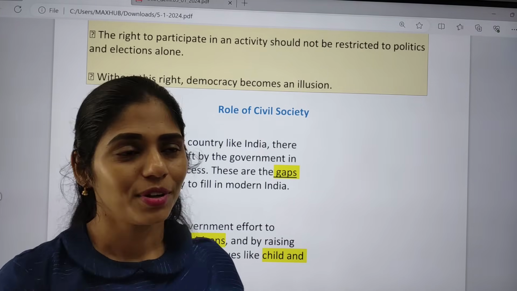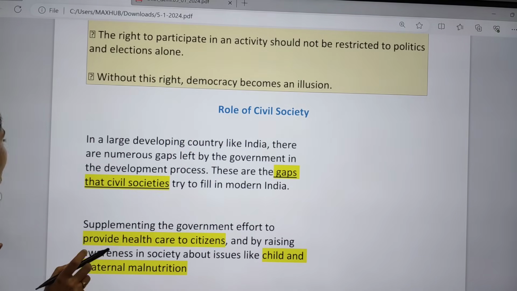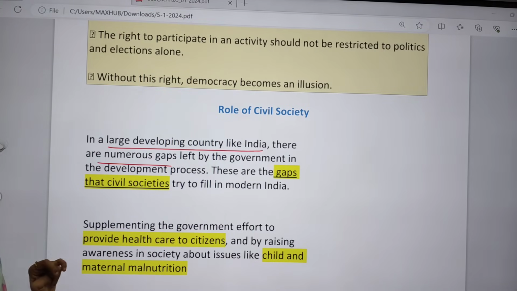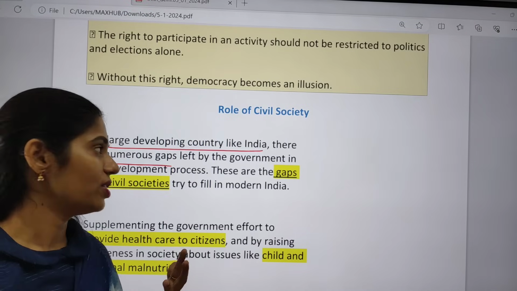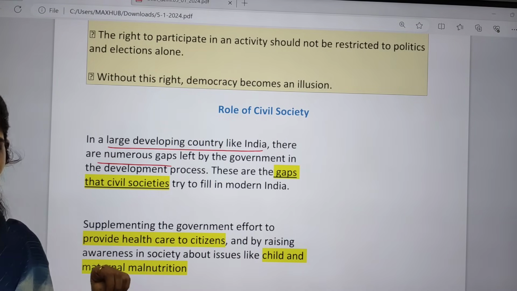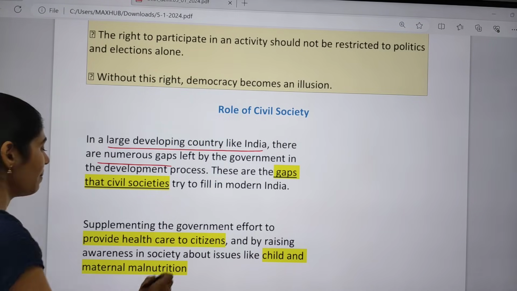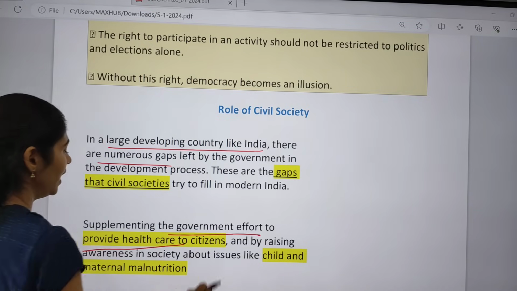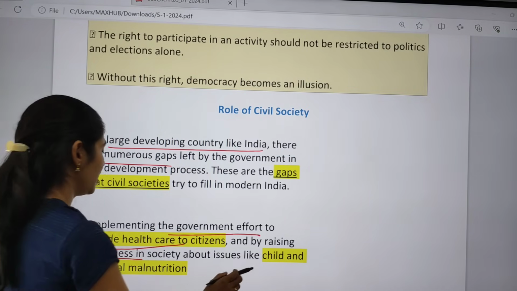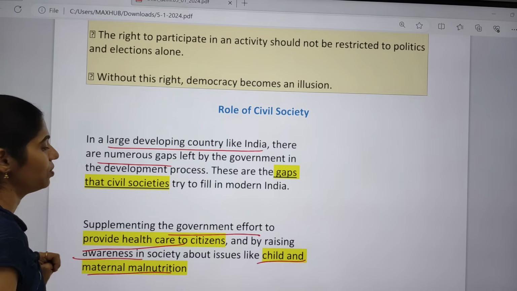In a large developing country like India, there are a number of gaps left in the governance process, and these gaps are filled by civil societies in modern India. Next is supplementing the government's effort to provide health care to citizens and to raise awareness in society about issues like child and maternal malnutrition.